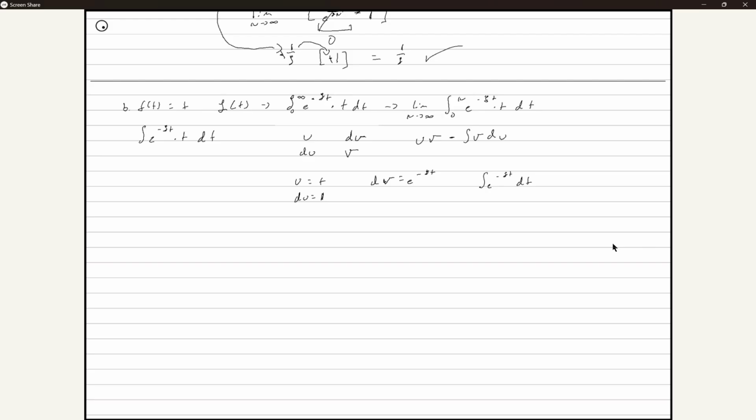What will make this integral 10 times easier to solve? If the negative st was u. If negative st was u, correct? So u is equal to negative st. It's a weird looking s. Okay. What's the derivative in this case?